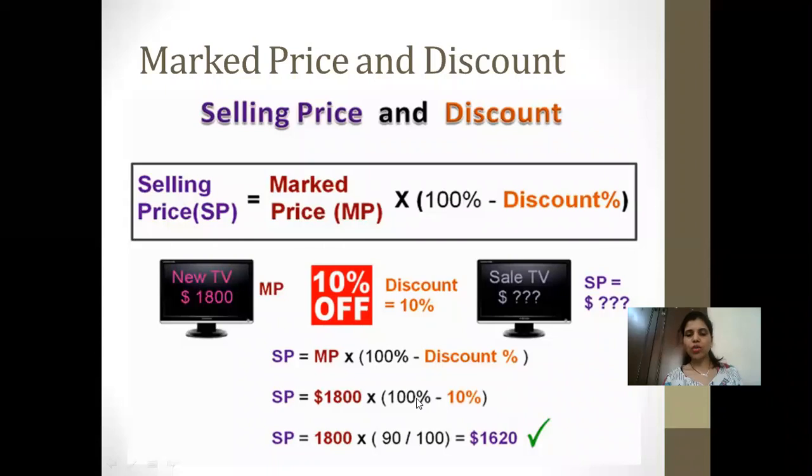selling price. So you can see over here, it is calculated by subtracting the discount from the marked price, and that is how you get the selling price. The selling price is always going to be less than the marked price when a discount is given. So suppose you're calculating GST, and the marked price and selling price are different because there is a discount, then GST is always calculated on the selling price. Okay, children.